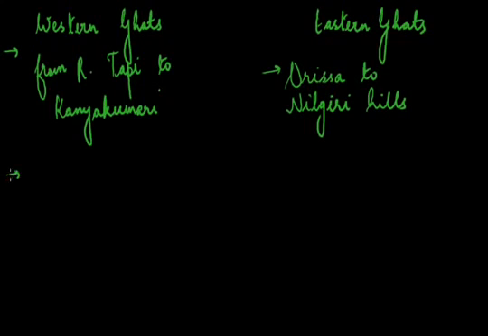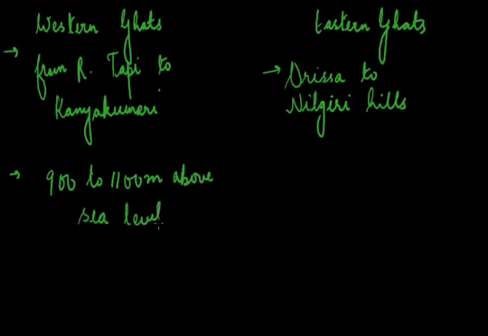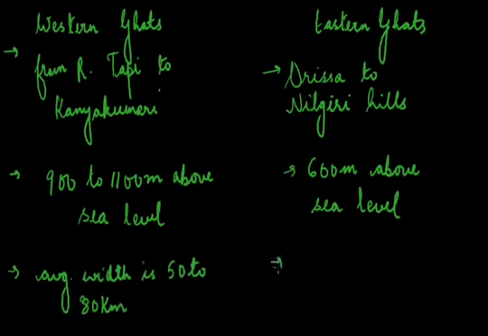The second point of difference is that the Western Ghats have an average elevation of 900 to 1100 meters above sea level, while in the Eastern Ghats, the average elevation is less than that of the Western Ghats and it is about 600 meters above the sea level. The average width of Western Ghats is 50 to 80 kilometers, while in case of Eastern Ghats, it is wider than Western Ghats with a width varying from 100 to 200 kilometers.